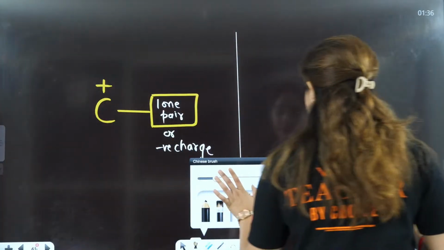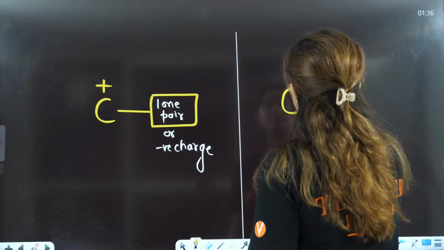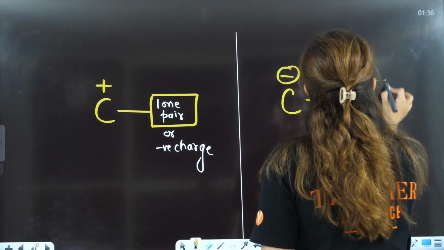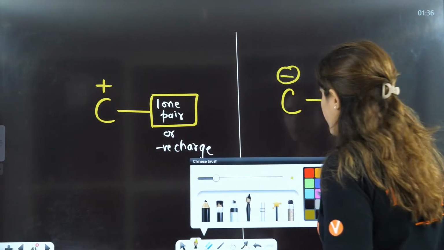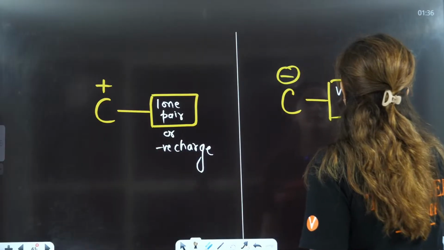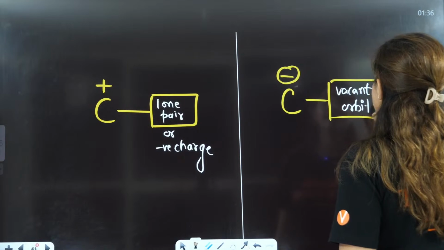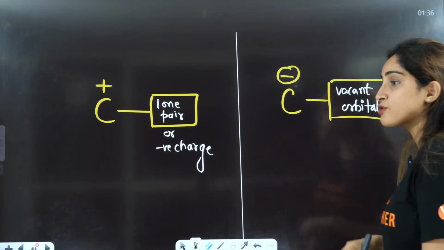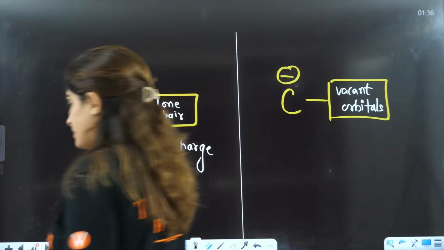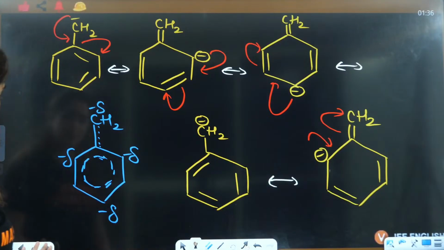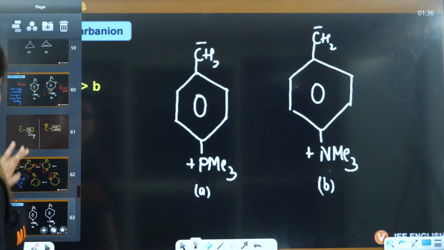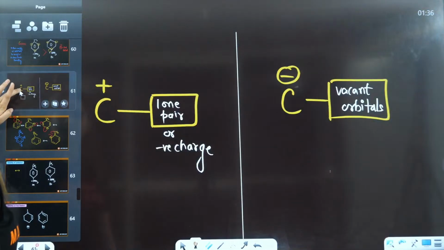When you have C negative, you are looking for vacant d orbitals, vacant orbitals where it can accept, that means electron deficiency where it can accept. Okay, so it is done.